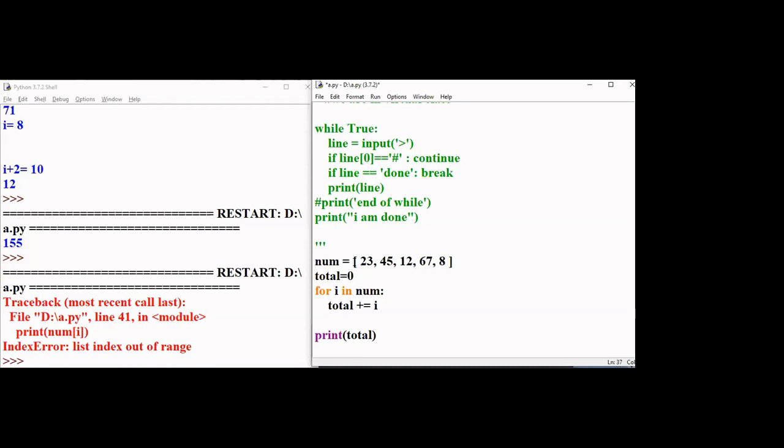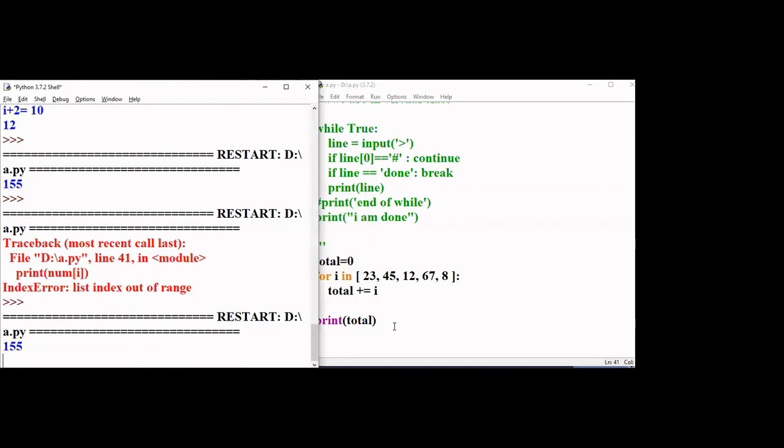Instead of declaring it separately, I'll copy this particular thing and store it here. This also can be done. One statement I can reduce. I did not store a variable, but sometimes I need to store a variable. In this case, I can reduce one line. So you will be getting the same output.